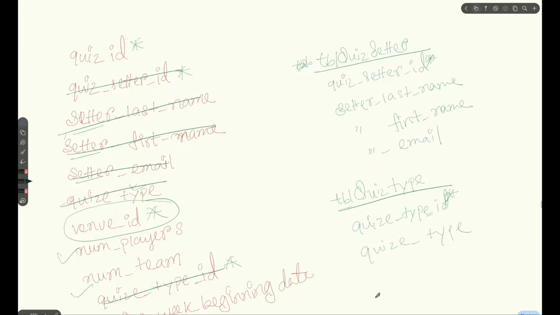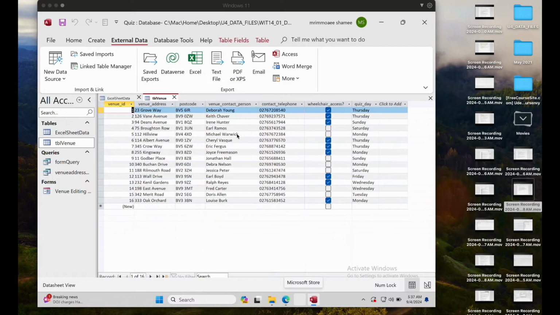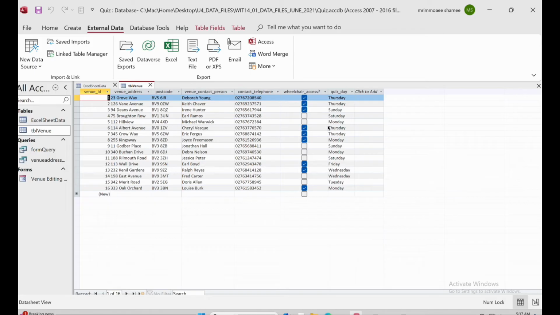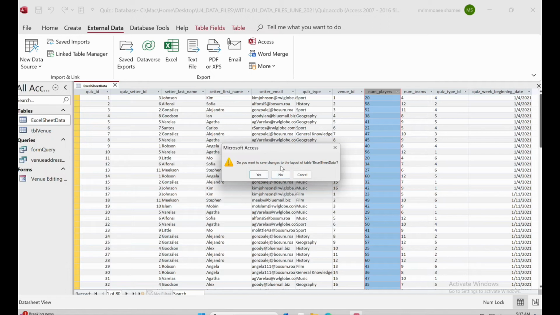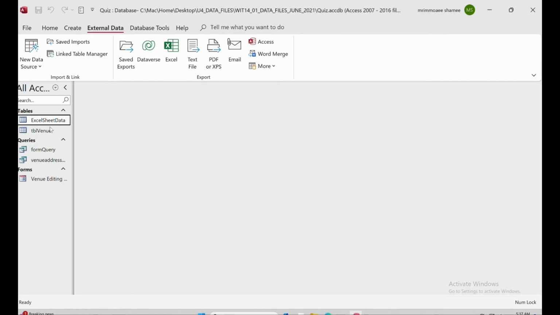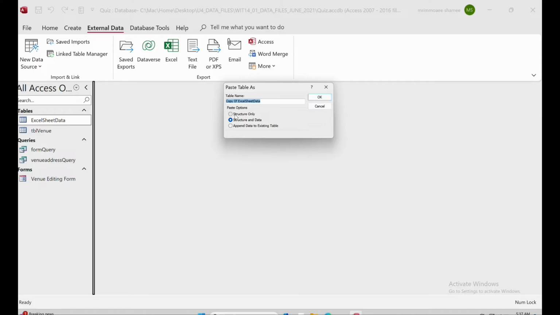Now we will move to the database. For that, we don't need this now, so we will just focus on this. Here I have an Excel data sheet with all the data, and from here we will create the data. So I will just close it. Do you want to save the changes? No, I don't want to change it. Then copy this, and after you copy it, paste it here. First of all, the easiest one is table quiz type, so we will add table quiz type first.